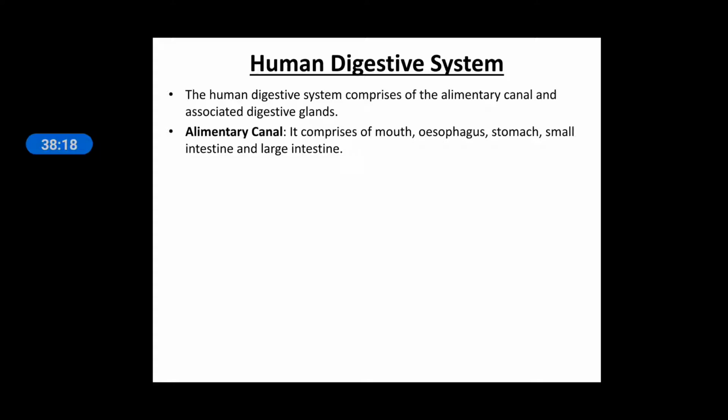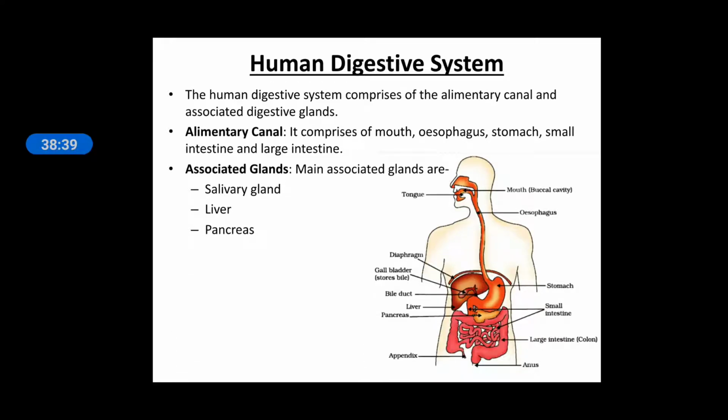It is a long tube-like structure. The parts in this tube are the mouth, after the mouth the esophagus, after the esophagus the stomach, after the stomach the small intestine, after the small intestine the large intestine, and after the large intestine the anus. Associated glands are the glands which secrete enzymes or other substances which help in digestion, for example the salivary gland, liver and pancreas.